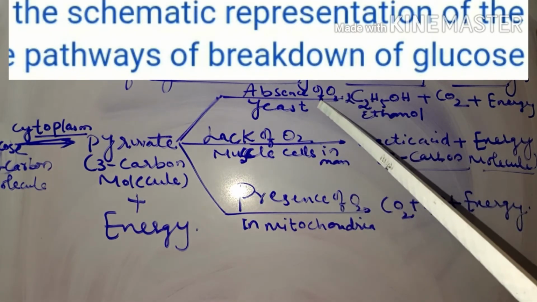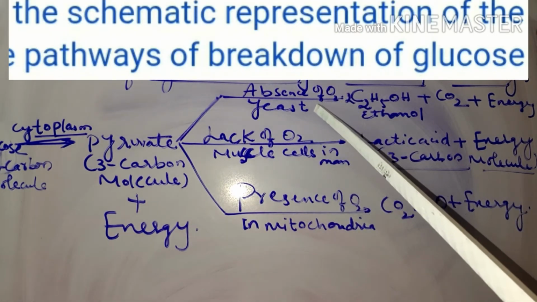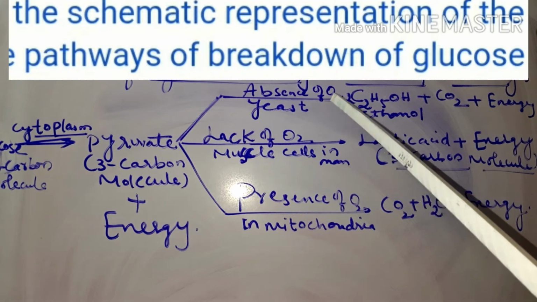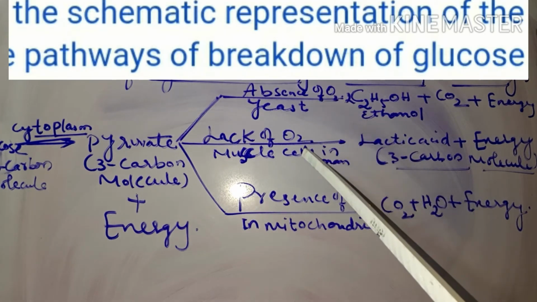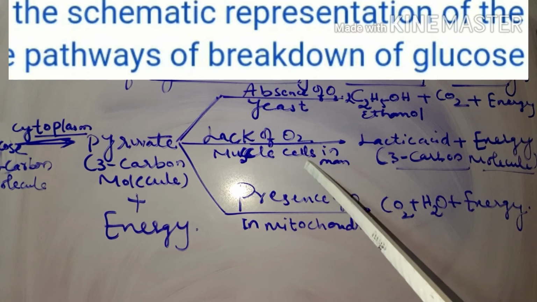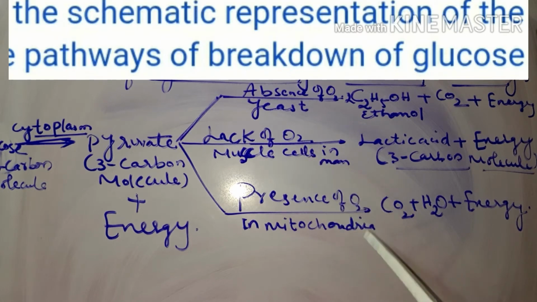The absence of oxygen we can see in yeast, and that is called fermentation. Lack of oxygen we can see in the muscles of human beings, and then presence of oxygen, that is cellular respiration, we can see it in the mitochondria.